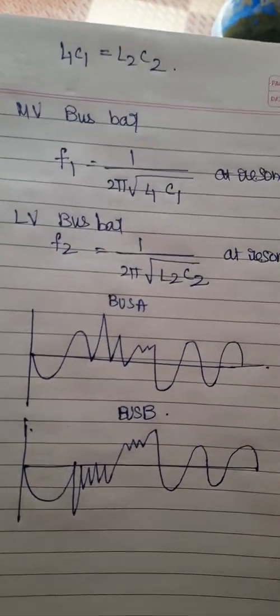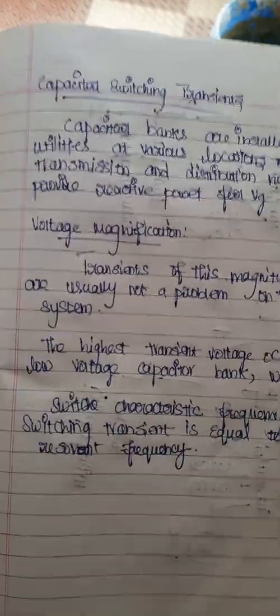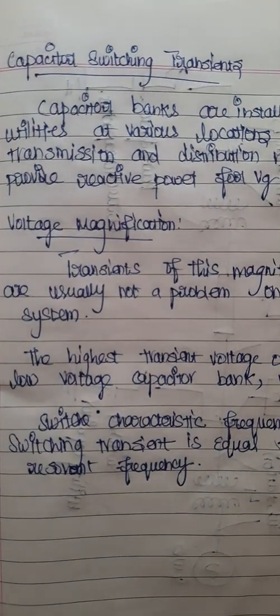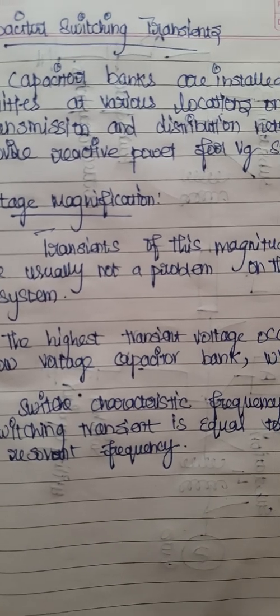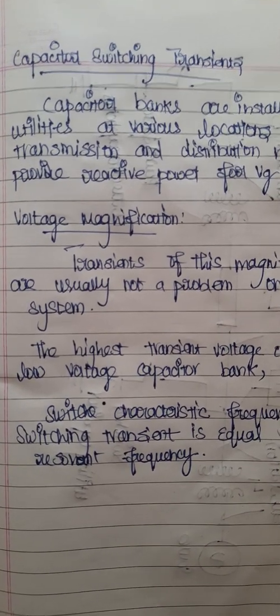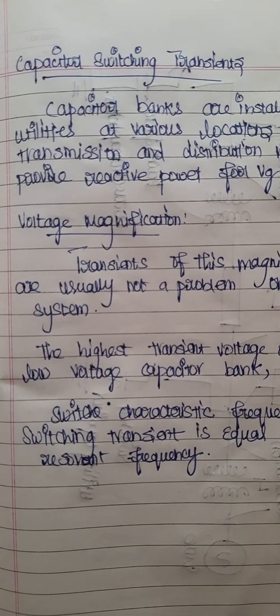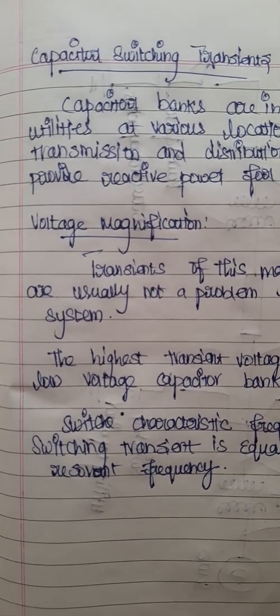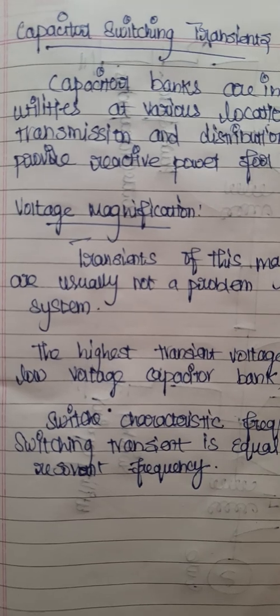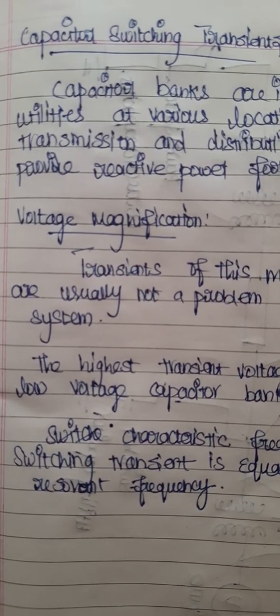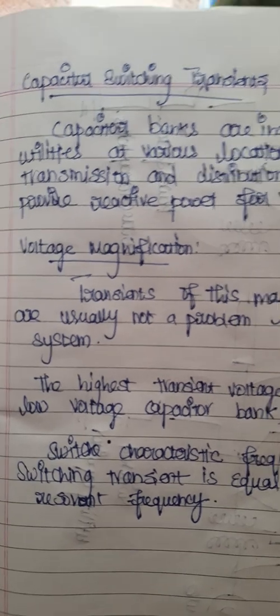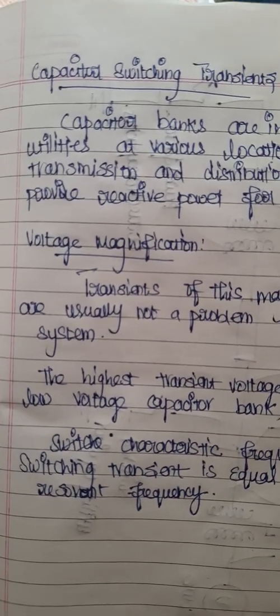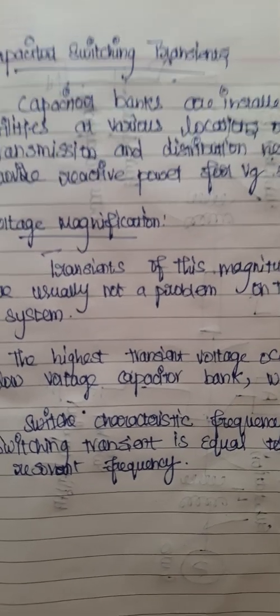So what is capacitor switching transient? We have to fix the capacitor for some reason, to make the power flow in a correct way. For that we are using these capacitors. It will absorb more power, or it will make the power good to transmit. So the capacitor is going to switch the transient, which is very important. It transmits the transient voltage. So that's why we are using two different capacitors, the power factor correction capacitor and one more.